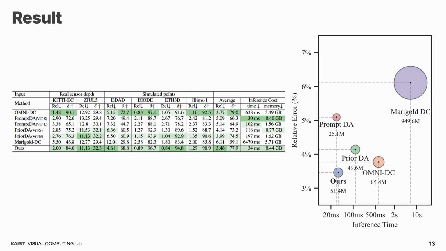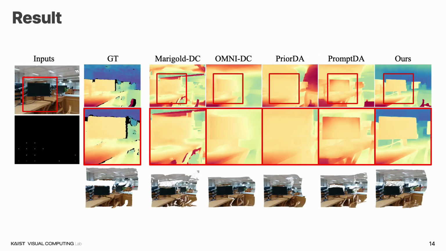We evaluate our method under zero-shot generalization settings using both real sensors and simulated benchmarks. We validated our method across 6 benchmarks, including 3 real-world sensor datasets. On average, our approach achieves the lowest relative error while maintaining an inference speed on par with PromptDA, the previous fastest method, but delivering significantly higher accuracy.